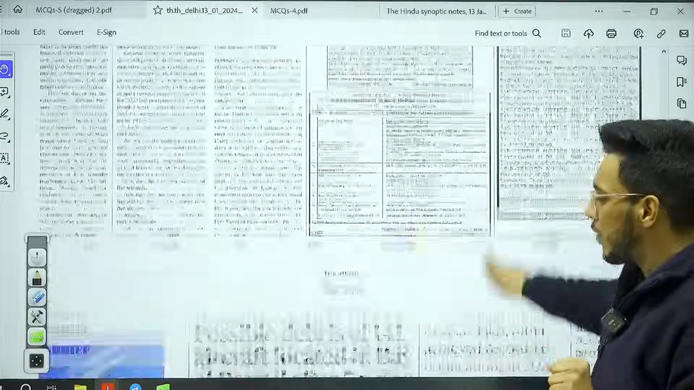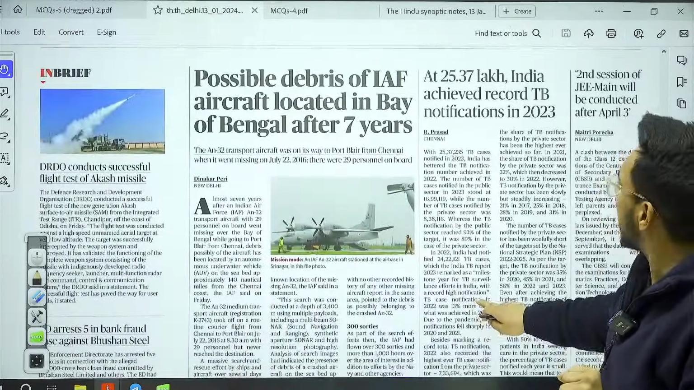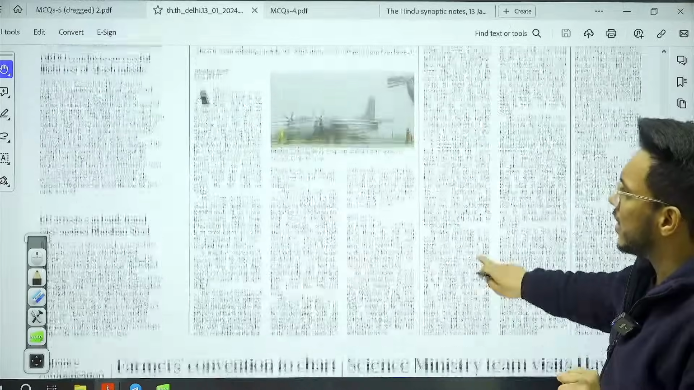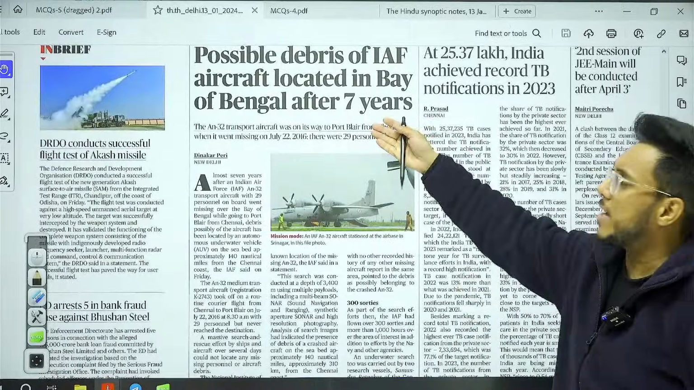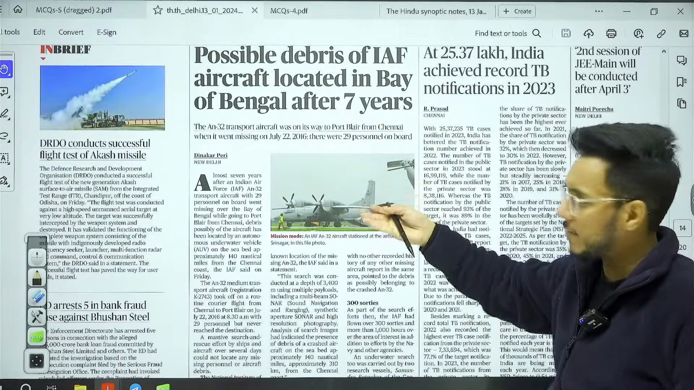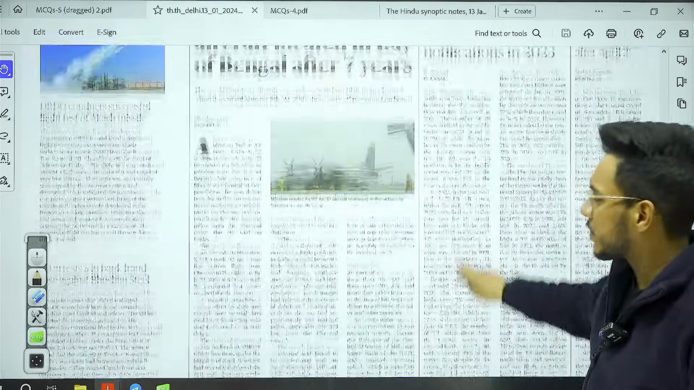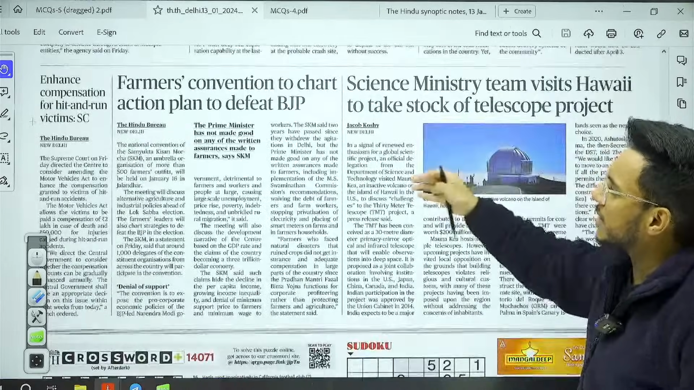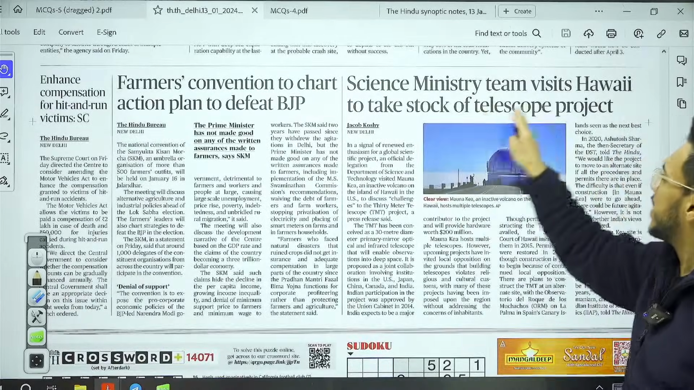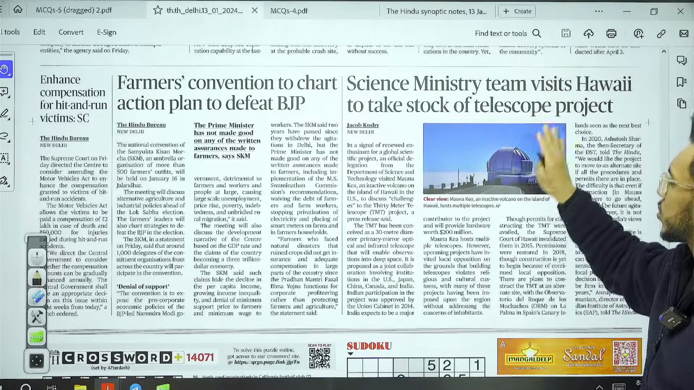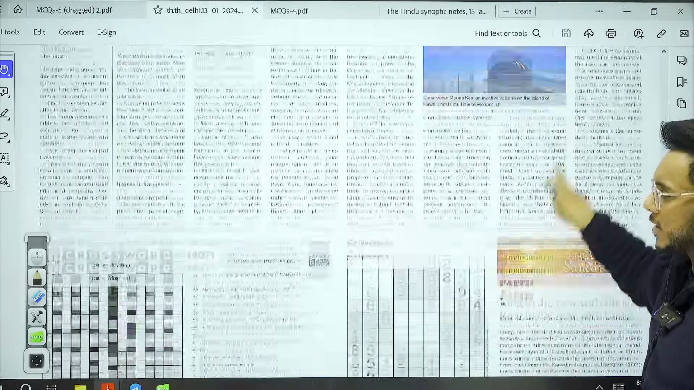Okay, moving on. After that, here we have this article, possible debris of IAF aircraft located in Bay of Bengal after 7 years. So in 2016 this crash happened. Okay, then here we have this article, Science Ministry team visits Hawaii to take stock of telescope project. We'll take this particular article.